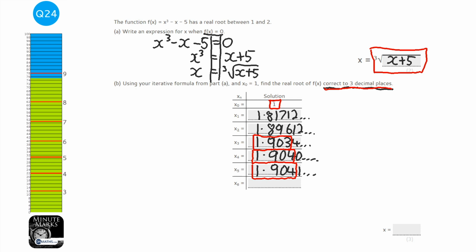So my answer is going to be 1.904. Now, obviously we haven't got it perfect, but if you carry on the iteration, you won't ever get anything different to 1.904. The only numbers that will change are beyond that. So that's why we can confidently stop now and say, yes, that's our answer.